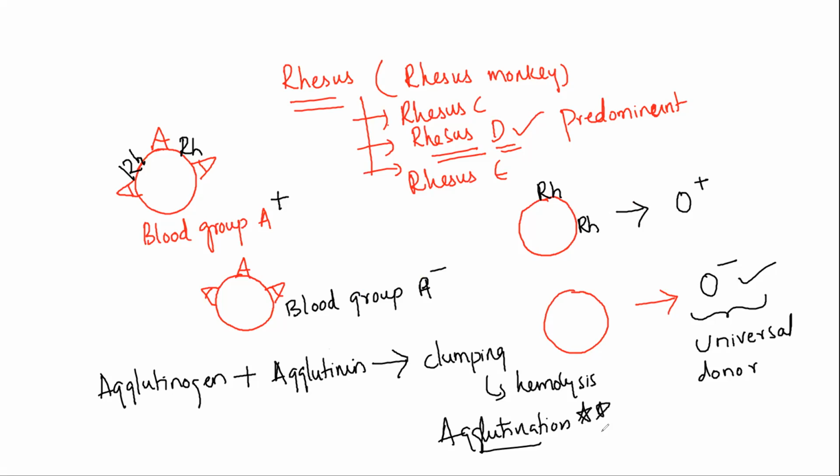So we have to check the blood types before blood transfusions, because if the antigens are going to match up with the antibodies, that will lead to this. For example, if antigen A is present, and it matches with antibody A, which is seen in the blood group B, then this is A and A, so they are going to lock up with each other. That is going to lead to the agglutination process. So these are the things that I needed to speak about.